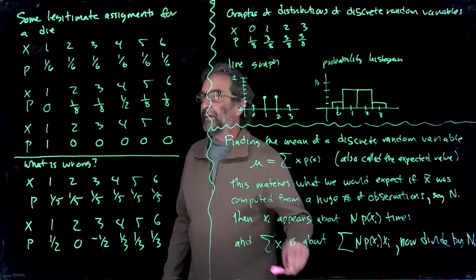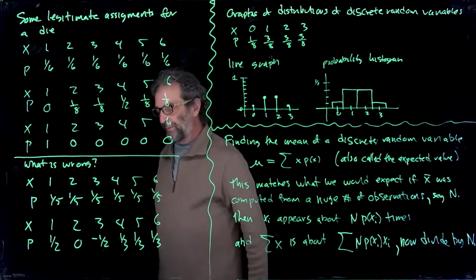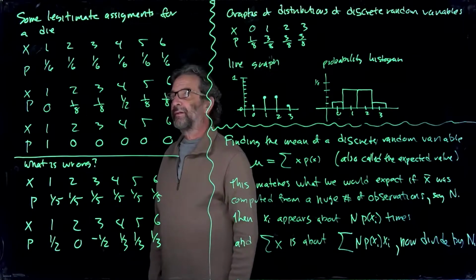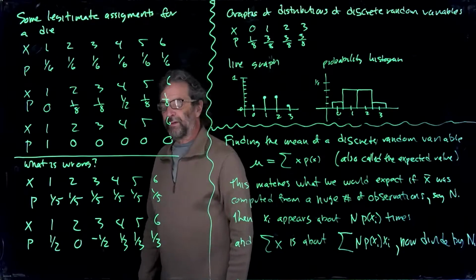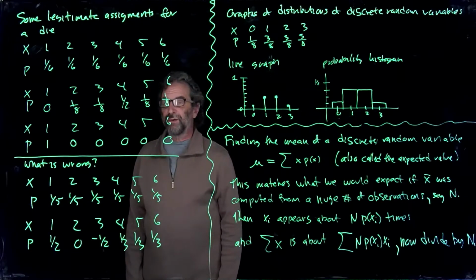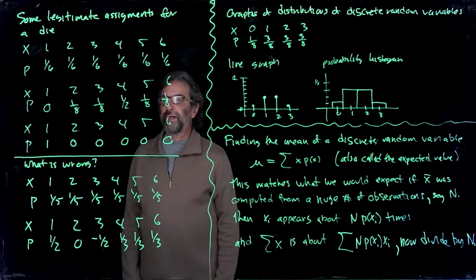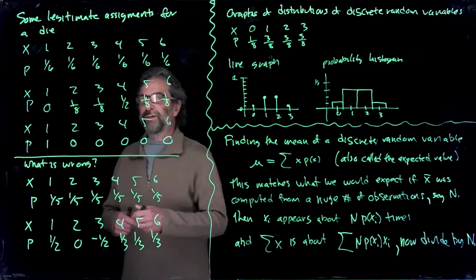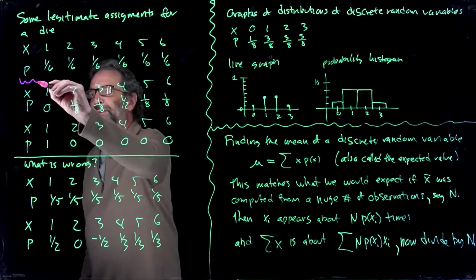We have some legitimate assignments of probabilities to the faces of a die. These are probability distributions that you could use for dice or a single die that are considered legitimate and haven't broken any rules. So here's the first one. The first one is the typical one we use.